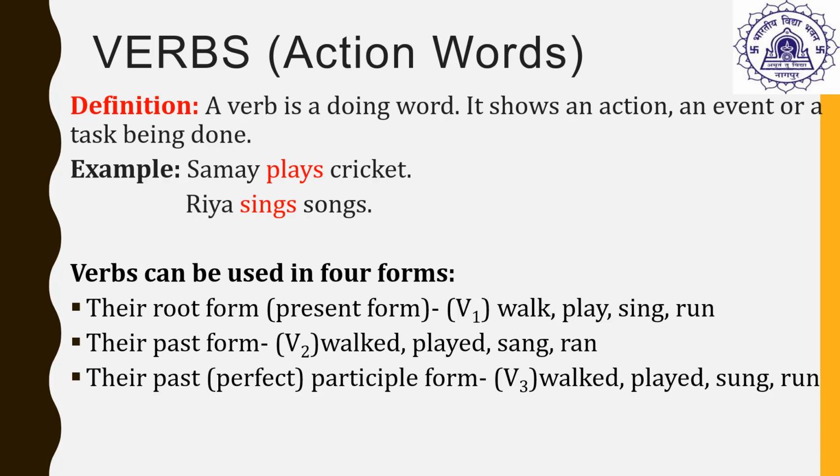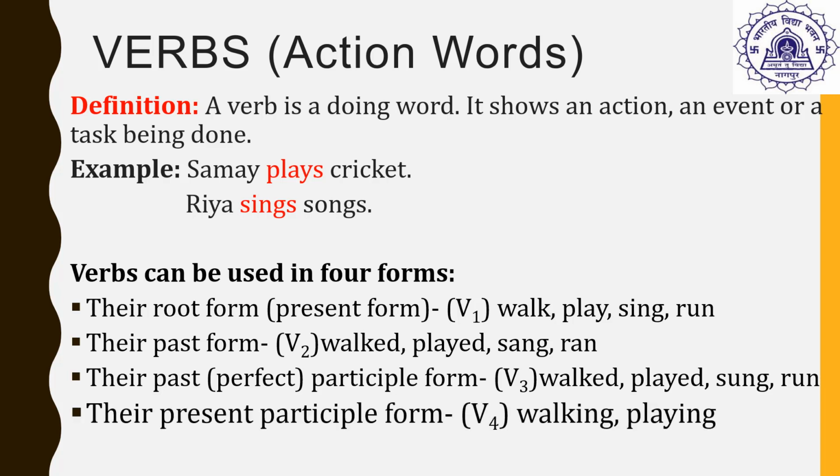The third form of the verb is V3, that is the past participle or the past perfect form of the verb. For example, walked, played, sung, run. The fourth form of the verb is the present participle form of the verb. It is also known as V4, like walking, playing. It is also known as the ing form of the verb.